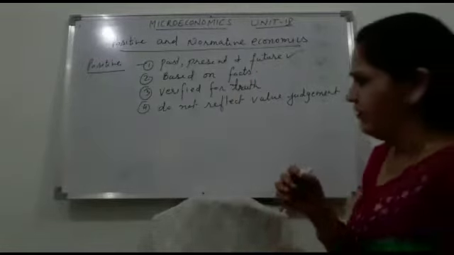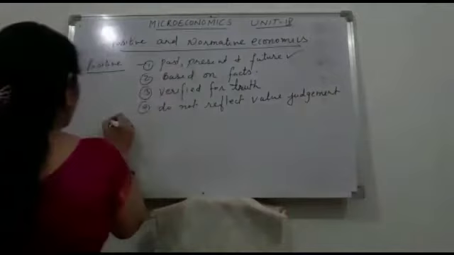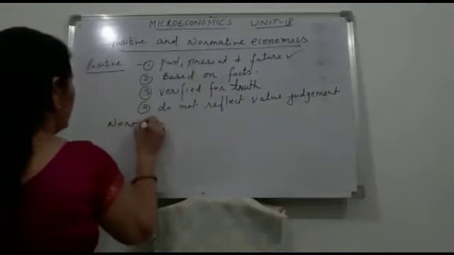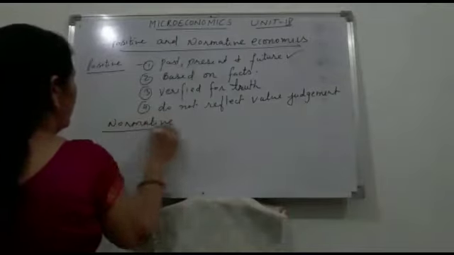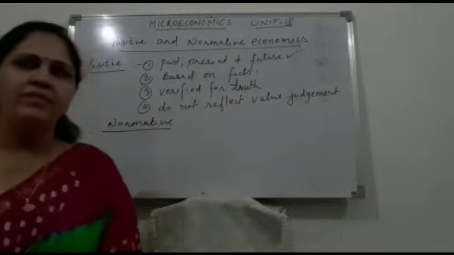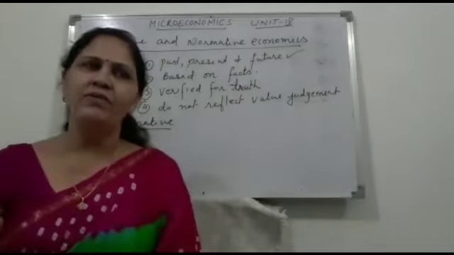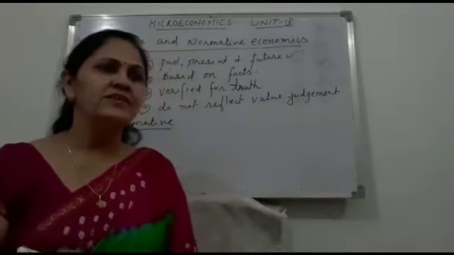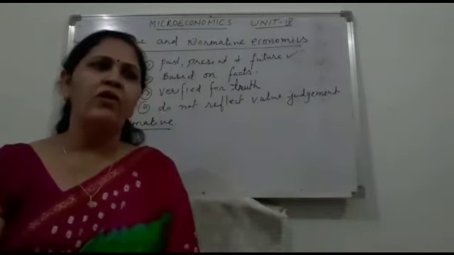Second one is normative economics. It is the opposite of positive economics. It is concerned with what should be or what ought to be.